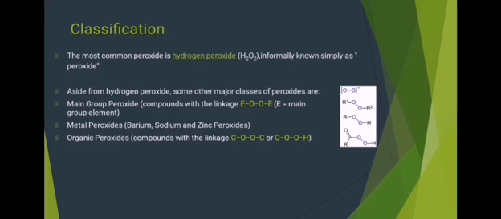Now we are going to talk about the classification of peroxides. The most common peroxide is hydrogen peroxide, informally known as peroxide. Aside from hydrogen peroxide, some other major classes of peroxides are main group peroxides, that contain the linkage of the EOOE group, where E is a main group element, and the metal peroxides, which include barium, sodium and zinc peroxides. The last one is organic peroxides, which contain the linkage of the COOC or COOH bond group.